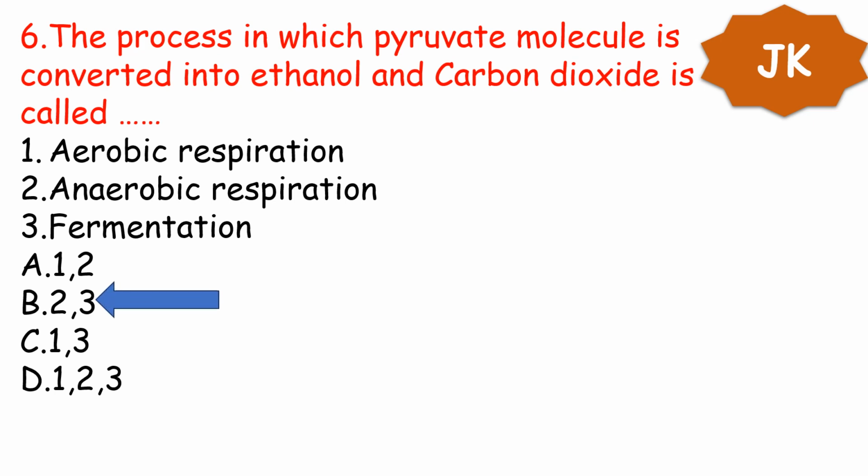So pyruvate molecule is converted into ethanol and carbon dioxide in anaerobic respiration and fermentation. Anaerobic respiration is the one which carries on without oxygen, and fermentation is the one which takes place in the yeast cells. In these two processes, pyruvate molecule is converted into ethanol and carbon dioxide.